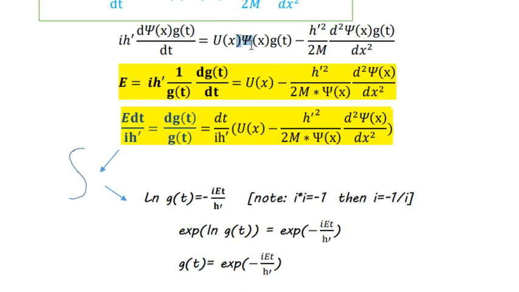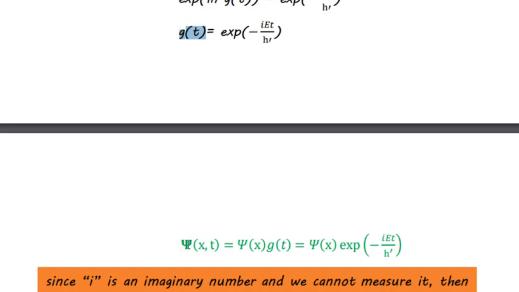Each function depends only on one variable, and this is lowercase psi, and this is g of t. So again, if we substitute the g of t that we have got into this, psi of x and t, again this is the wave function, would equal psi of x g of t, and it will equal psi of x multiplied by the g of t that we have got in this equation.